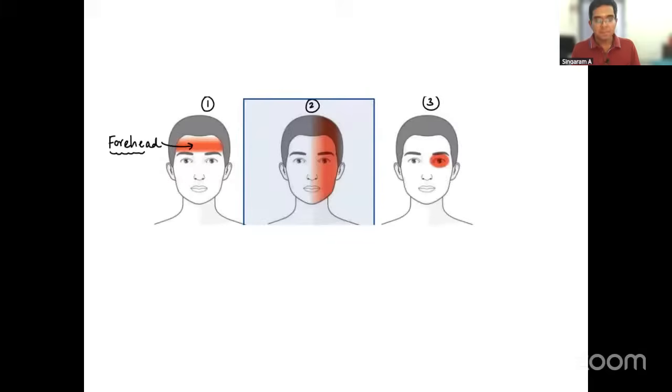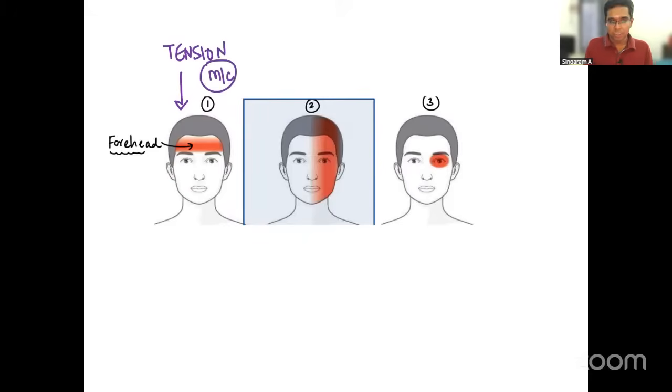Now, this is a quick picture to tell you about the distribution of the different types of primary headache. What is the first one? On the left side, you can see this headache I'm talking about. It is something like a band in the front of the head or the forehead area. Yes, this is the tension headache, which is supposed to be the most common type of primary headache.